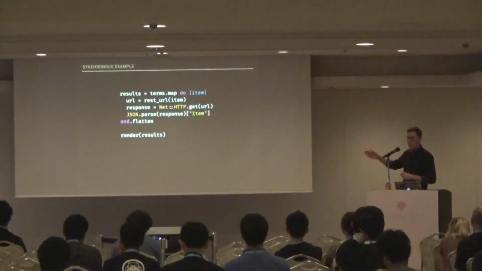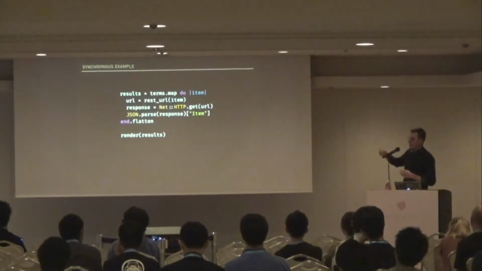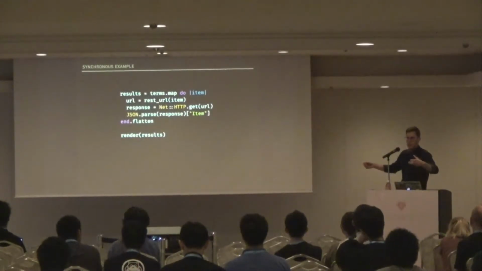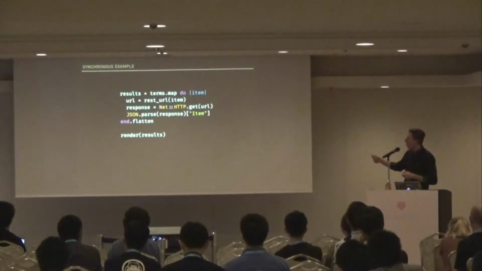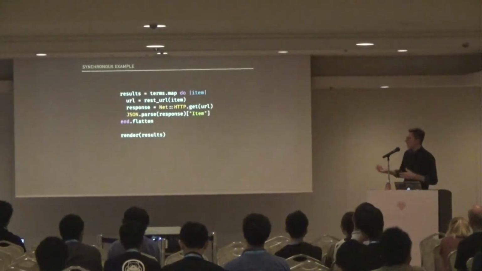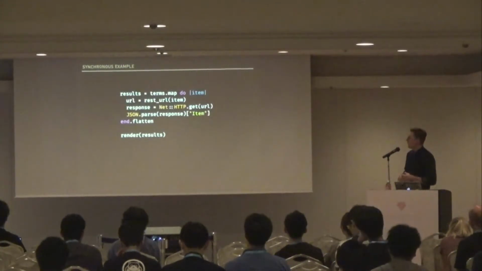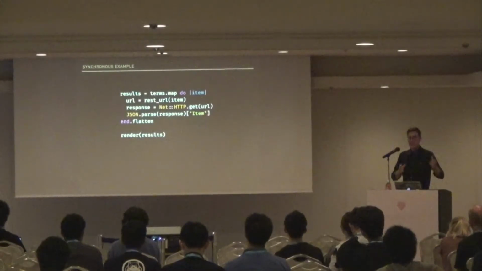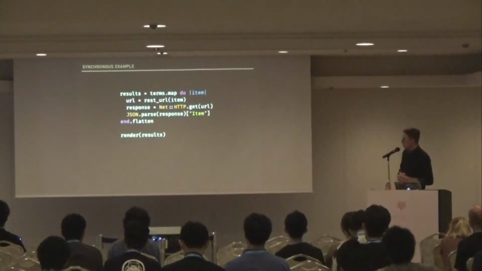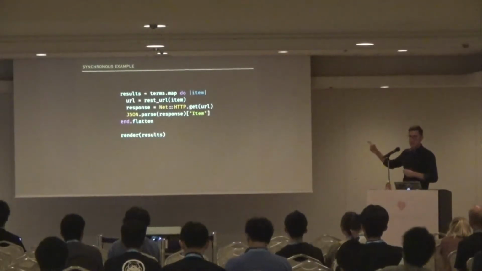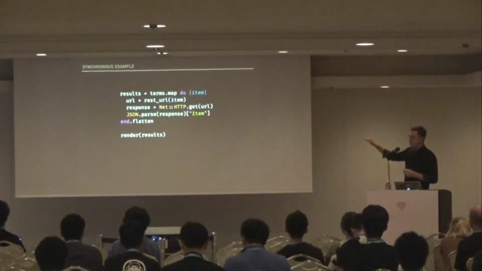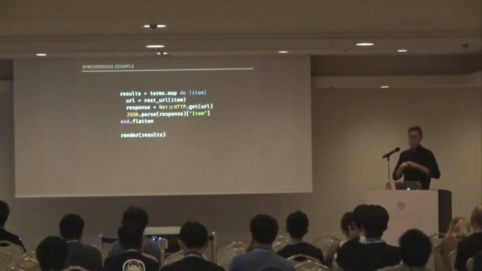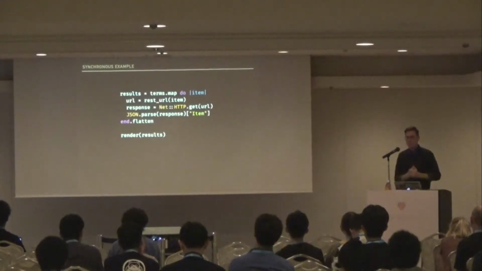We're going to iterate over each of those terms. We're going to generate a URL for that term, so that's the URL to our eBay service. We're going to use Net::HTTP.get to make a get request to the eBay API. And then it's going to return a response in JSON, which we'll parse. And then we put all of those into a list, and then we render them to the client. So each time we go over these search terms and we call http.get, we're blocking. Our thread is waiting until eBay returns something to us before we go on to the next one.